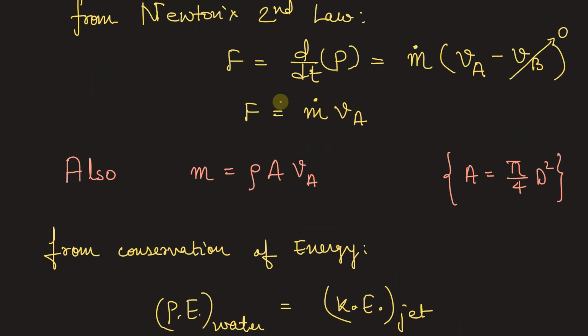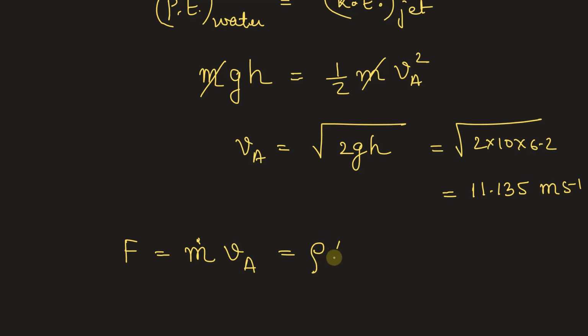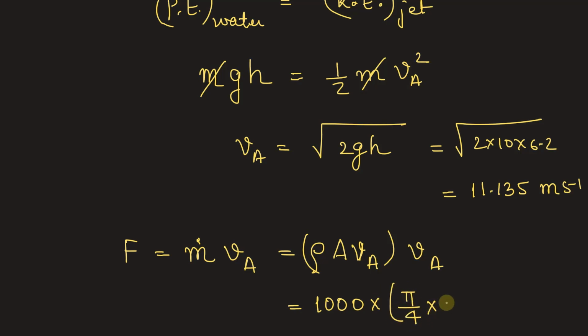So now we can calculate this force. The force on the wall will be F equal to mass flow rate into velocity at point A, and we know mass flow rate will be equal to rho into A, the cross-sectional area at point A of the circular opening, into velocity at A. Density of water is given as 1000 kg per meter cube, into the area, pi by 4 into d square, where d is 0.3 meter, into velocity square, and the velocity we just calculated is 11.135 squared.